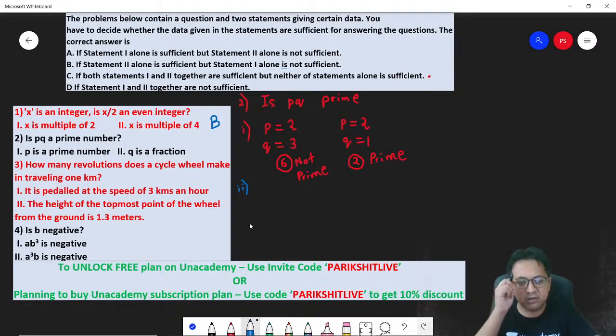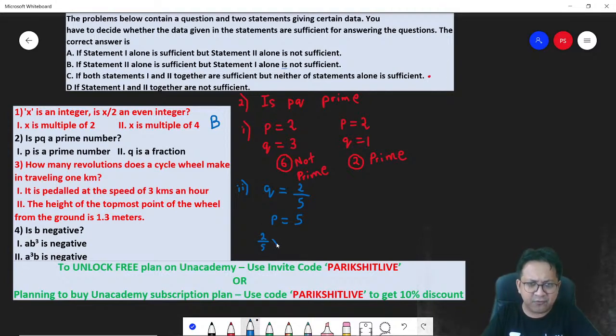Q is a fraction, okay? So let's take an example of a fraction. Q is a fraction, so any number you take, let's say Q is 1 by 2. Or for that matter, you can take Q as, let's say, 2 by 5. How much is P? In the first scenario, let's say P is 5. So what will happen? If you multiply P into Q, I'm just taking numbers, 2 by 5 into 5, you get 2 and 2 is a prime number.